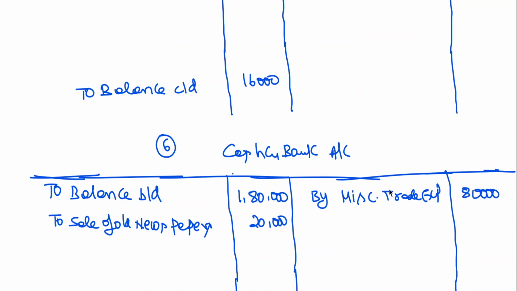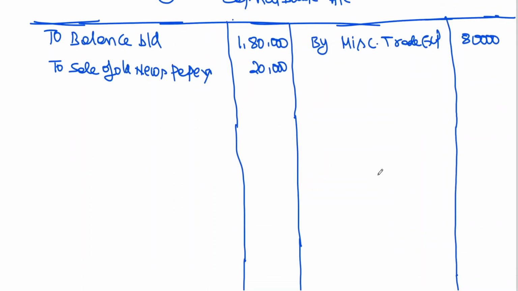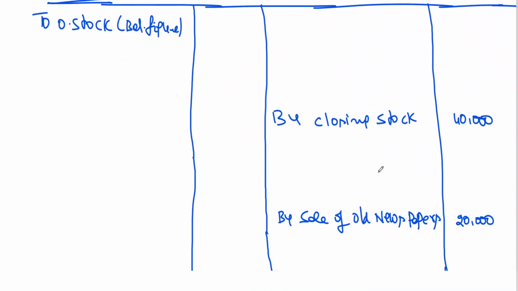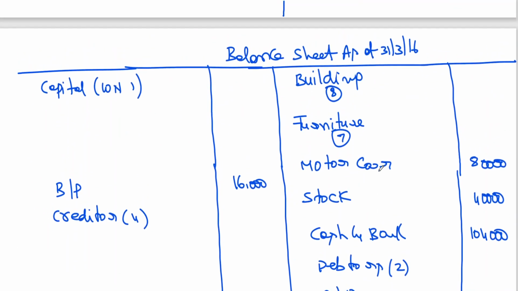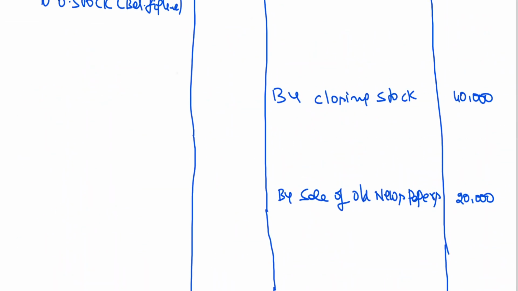What are the accounts you have opened? Miscellaneous trade expenses, and this is to be taken to profit and loss account, and you write it here.